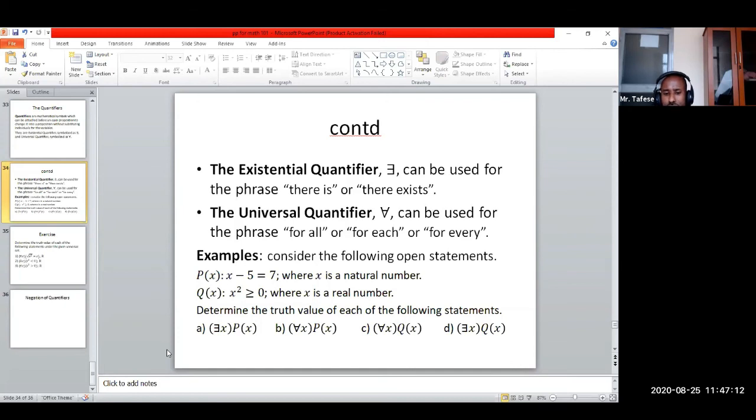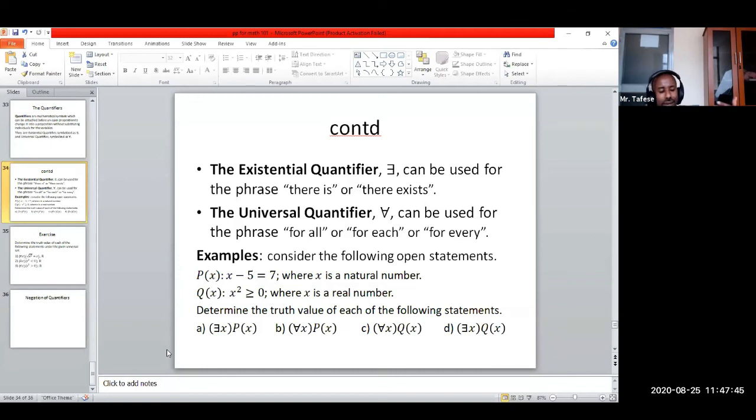What about B? You can read it as every natural number satisfies the given property under P. Can every natural number make it true for P? No. For example, 2. 2 minus 5 cannot be 7. Rather, it is negative 3.